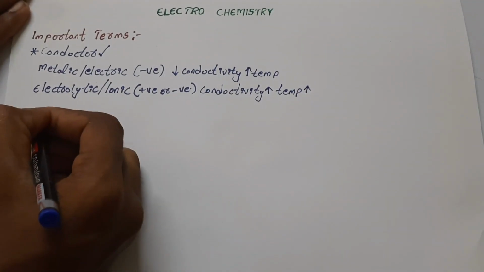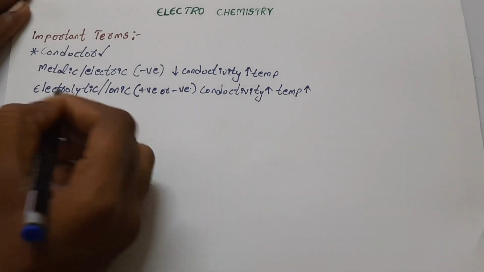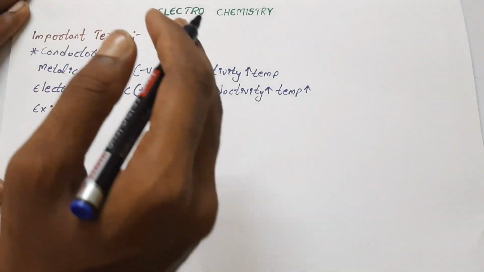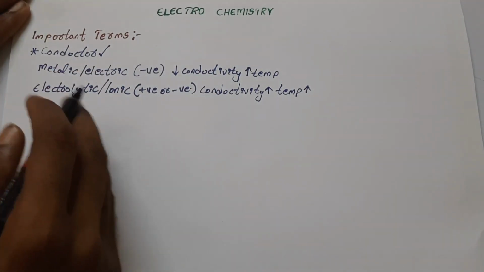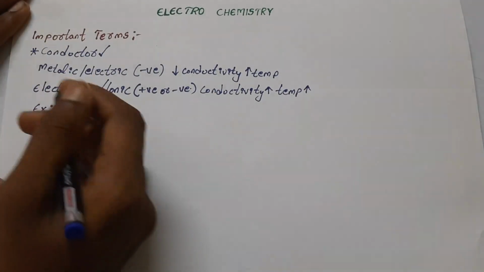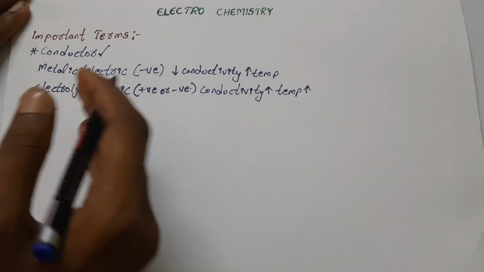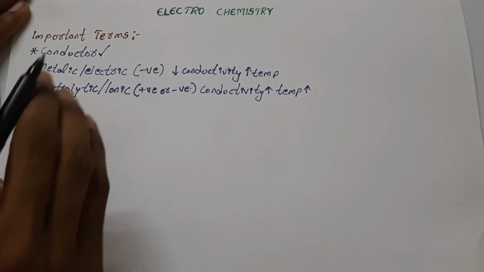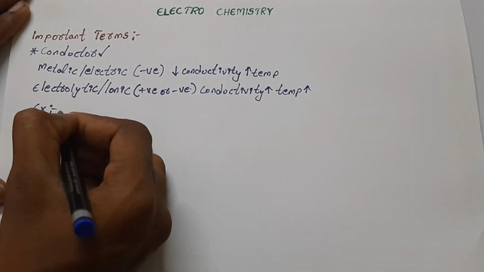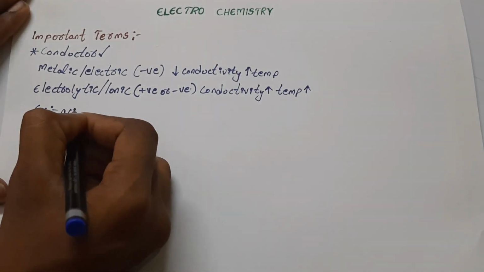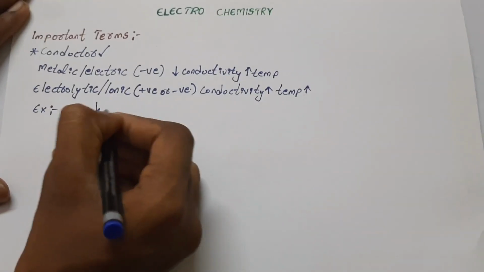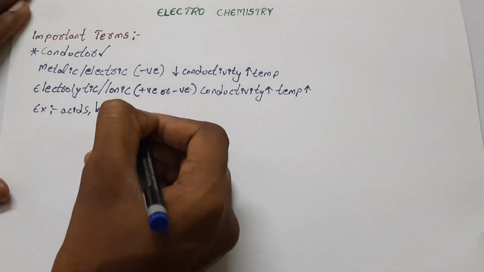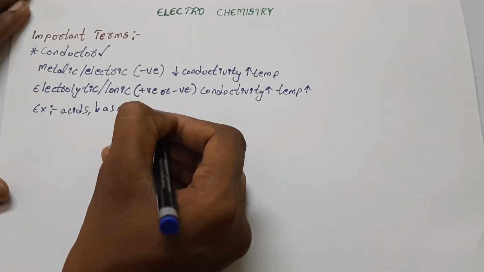Electronic conductors include examples like metals, copper, and aluminum, whereas electrolytic or ionic conductors include solutions of acids or bases, and also fused salts.